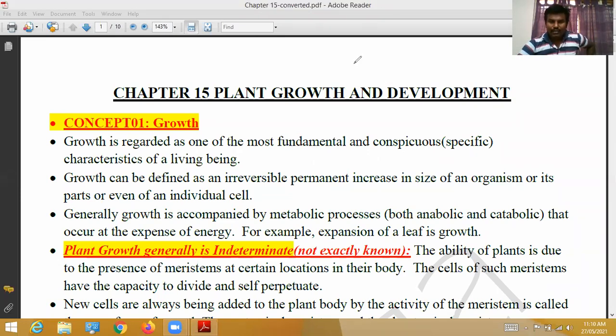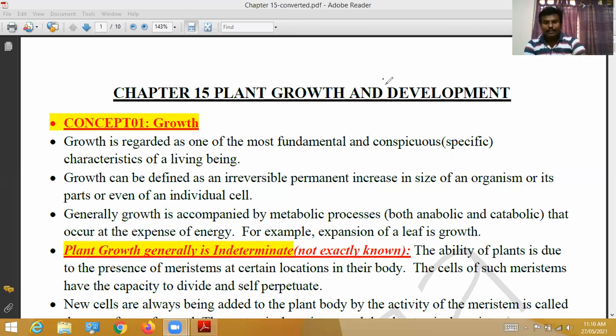After a certain stage, the plant growth finishes. Whatever plant parts have grown, those parts start development. Development means those plant parts reach the puberty stage, the reproductive stage. When the parts reach the reproductive stage, they release reproductive cells. Those reproductive cells are responsible for producing fertilization. As a result of fertilization, further things are formed. This is what plant growth and development is.